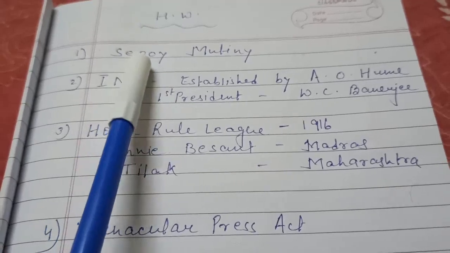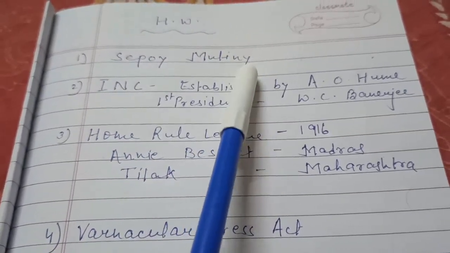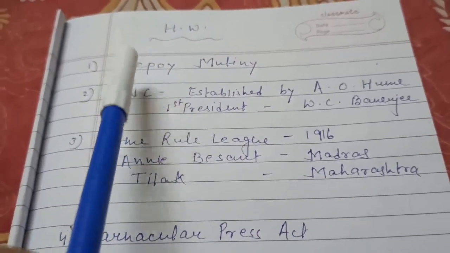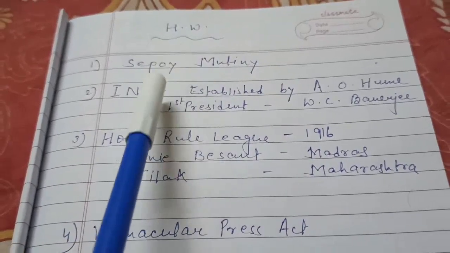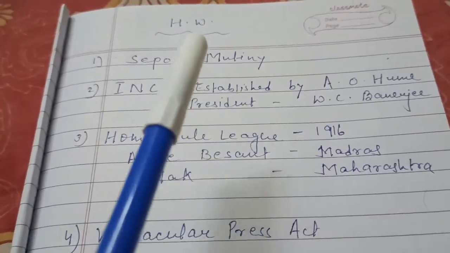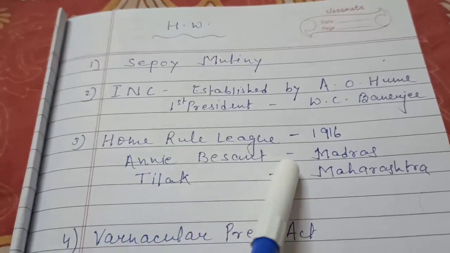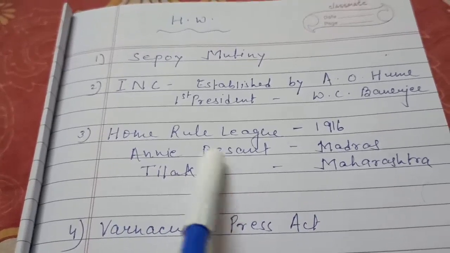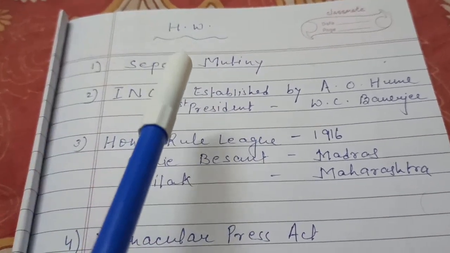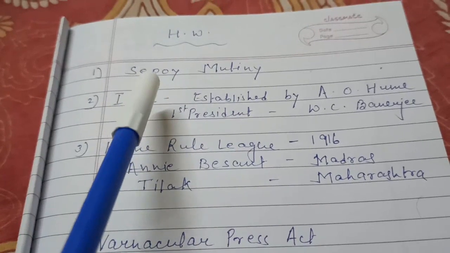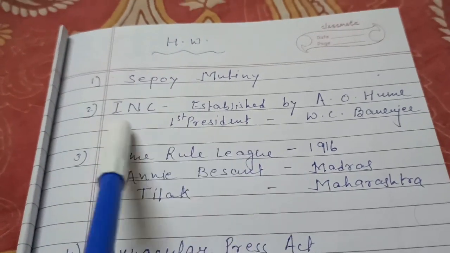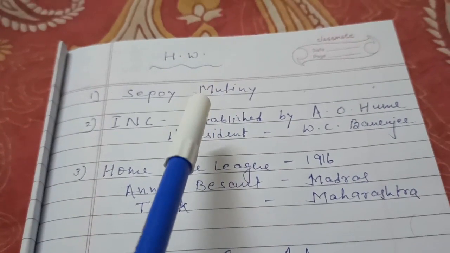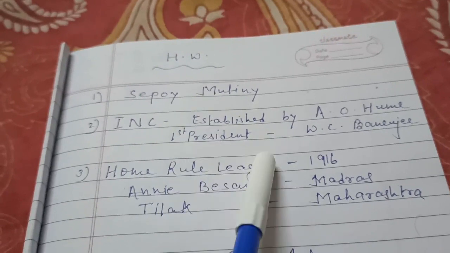Sepoy means soldiers and mutiny means revolt. The revolt which was started by the soldiers. And this Sepoy Mutiny is the another name of first war of independence which was fought in 1857. Now the question comes, why this movement was known as Sepoy Mutiny? Then the immediate cause of this revolt, although so many causes were there, but the immediate cause of this revolt was the introduction of Enfield rifle in British army.